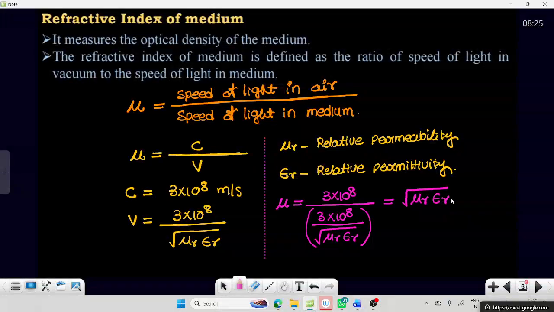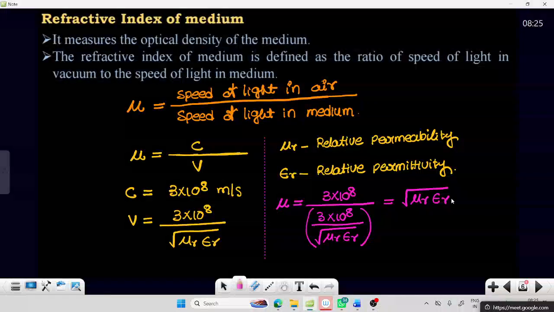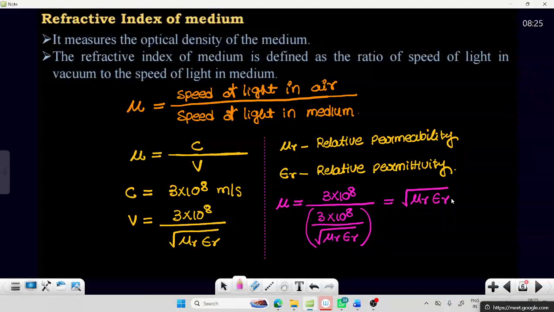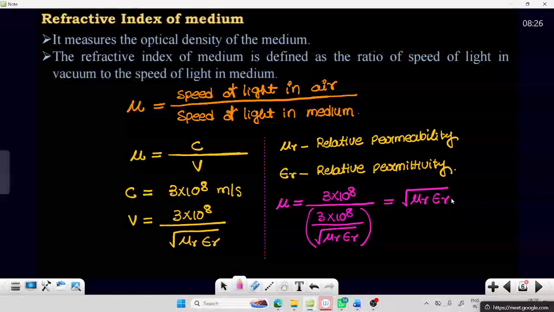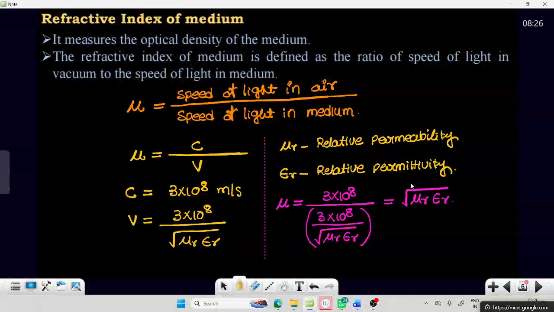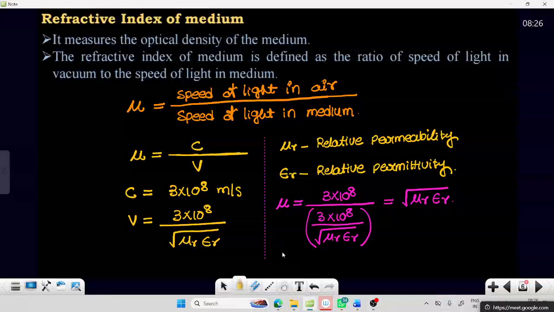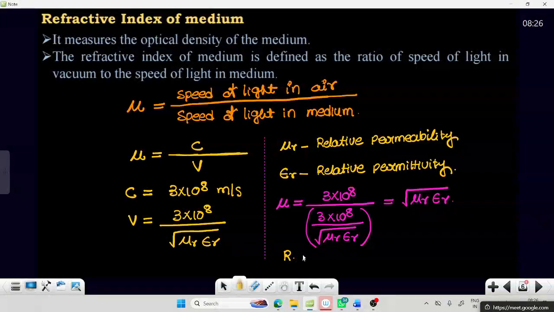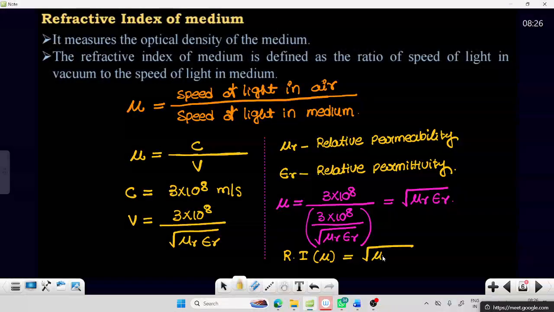This is the refractive index of a medium. So finally we can say the refractive index, that is mu, is equal to square root of mu r into epsilon r.